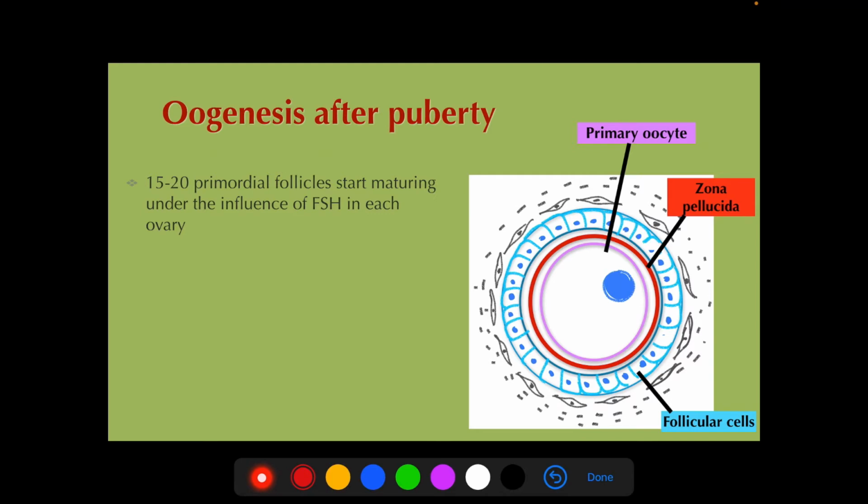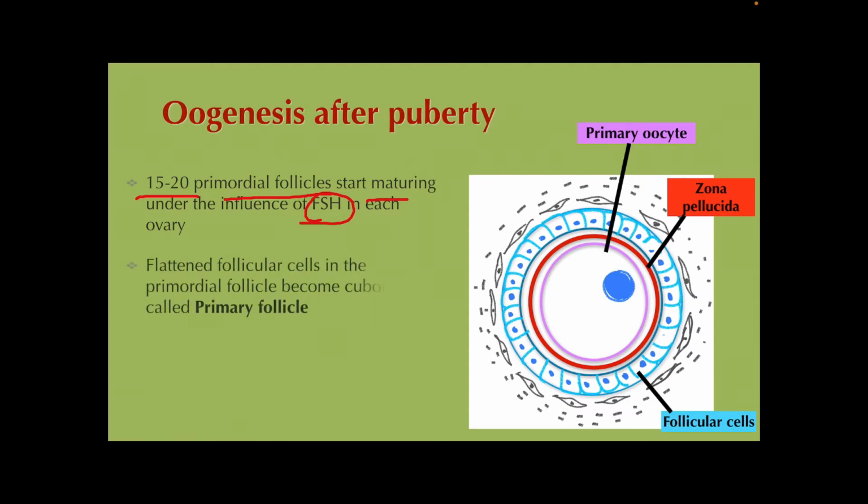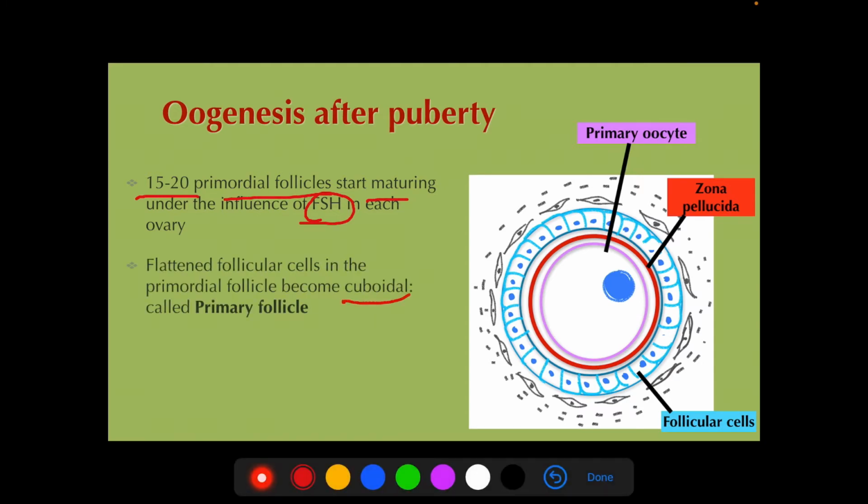After puberty, from the total pool of primary oocytes which are surrounded by the follicular cells, that means in the primordial follicle stage, 15 to 20 primordial follicles start maturing in each ovary under the influence of follicle stimulating hormone from the anterior pituitary. The follicular cells will change from flattened to cuboidal. At this stage, it is called the primary follicle.